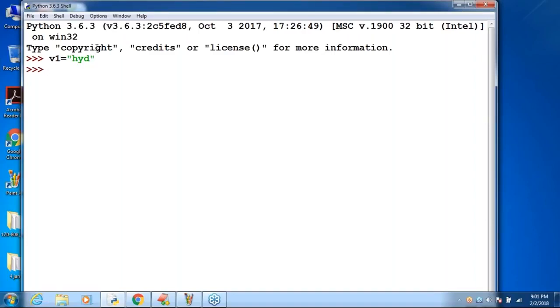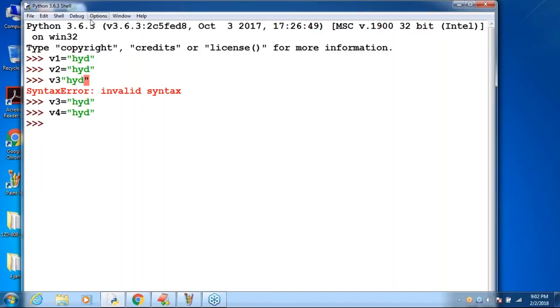Next, v2 is equal to HYD, like this I'm taking. V3 is equal to HYD. Next, v4 is equal to HYD. Don't feel I'm going to create 1 crore of them.